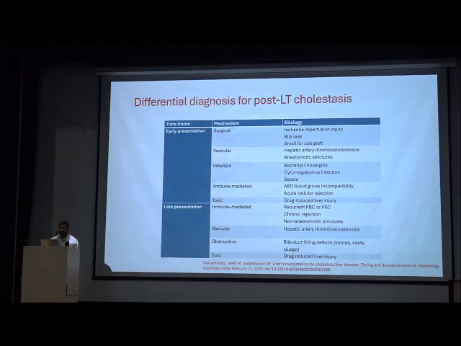Late presentation can be immune-related, like recurrence and chronic rejection, non-anastomotic stricture. In chronic rejection, the patient usually can present with only pruritus. So chronic rejection should be suspected in a post-transplant patient having pruritus. ALP, GGT should be checked, and there should be MRCP and further investigation.